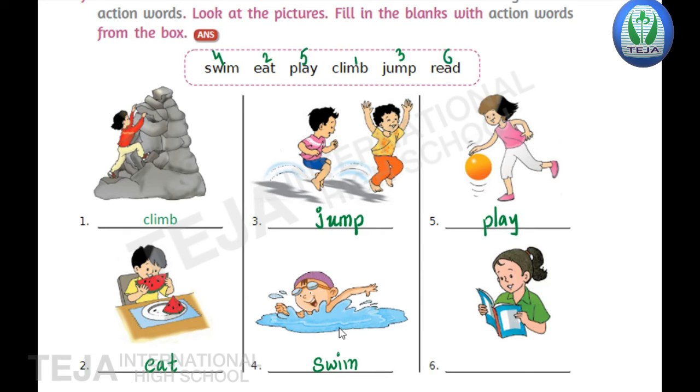And the last one is what the girl is doing? The girl is reading a book. So the word is read. What action she is doing? She is reading. So write read in the blank. Now read the answers, children. First climb. Second eat. Third jump. Fourth swim. Fifth play. And sixth read.